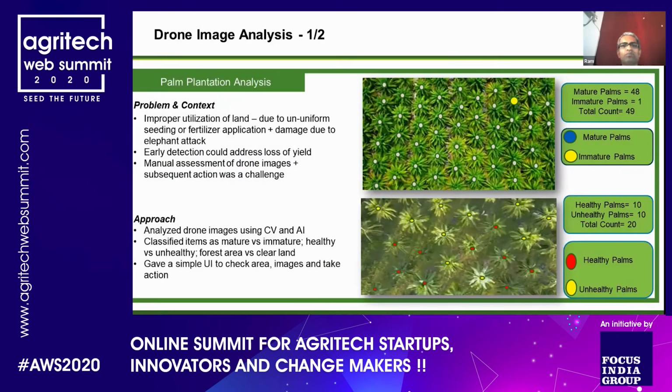So this is an example of some work we did in Africa. This was a company which had a lot of palm plantations there. They had thousands of acres of land, and they had drone images of the overall plantation, which they were collecting over a period. And they had some very specific challenges and issues. Some parts of the land were cultivated much earlier, so they were in different stages of growth. Certain parts of the land were not utilized well.